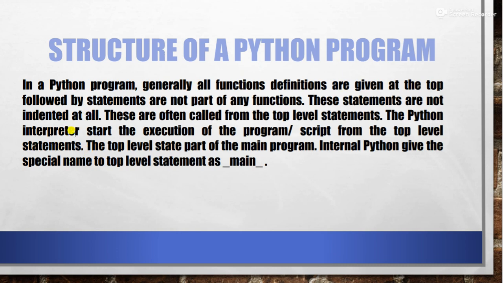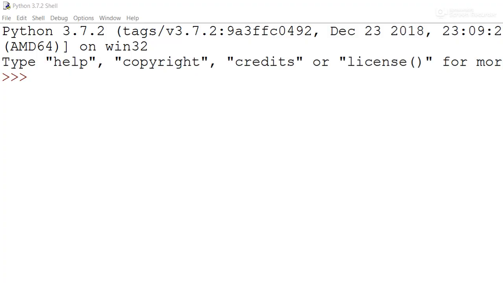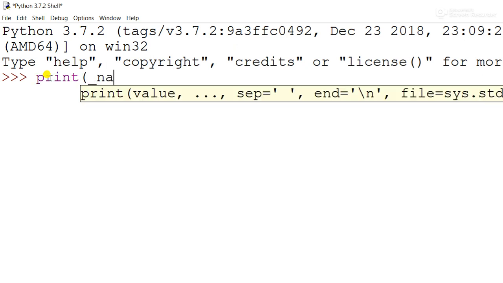Okay, then next is the top level statement part, the main program. Internally, Python gives a special name to the top level statements, that is __main__. Whatever you write in the top level statements is internally given that special name. If you want to cross check, simply open Python and write print name.